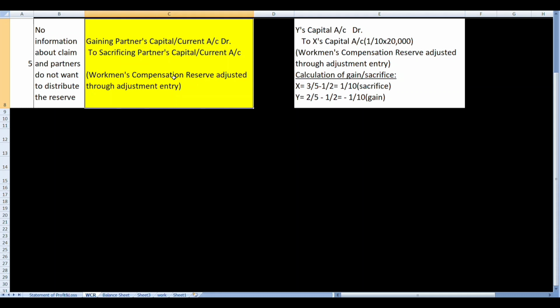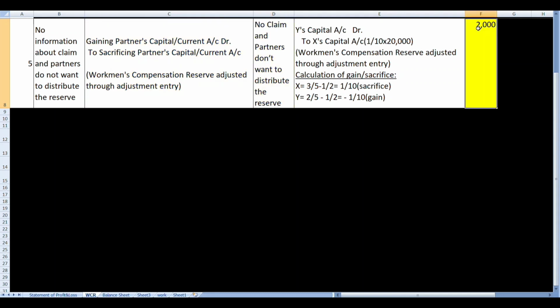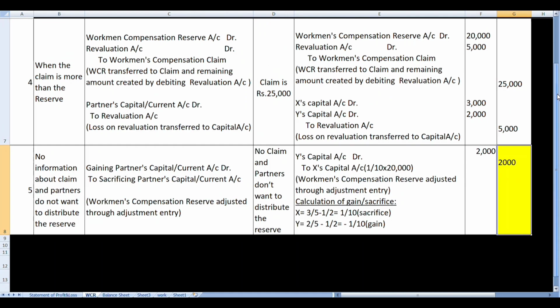So Y is going to compensate X for that gain which he is going to get on part of X. So the journal entry will be Y's capital account debit to X's capital account. How to calculate the amount? The total amount of reserve, which was 20,000, on that we will multiply the gain and sacrifice and we will get the amount which will come in case of adjustment entry.